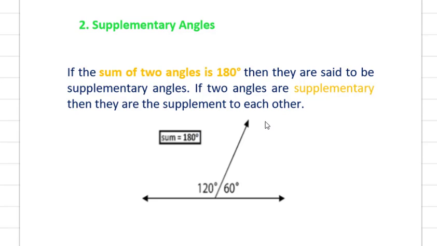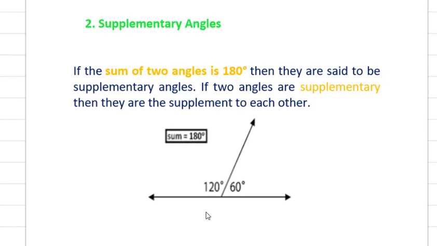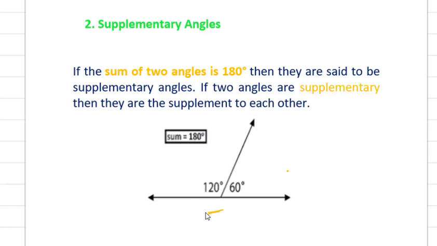The next one is supplementary angles. So when the sum of the two angles is 180 degrees, then they are supplementary angles. So you can see in this figure the sum of these two angles is 180 degrees. So these two angles are supplementary.